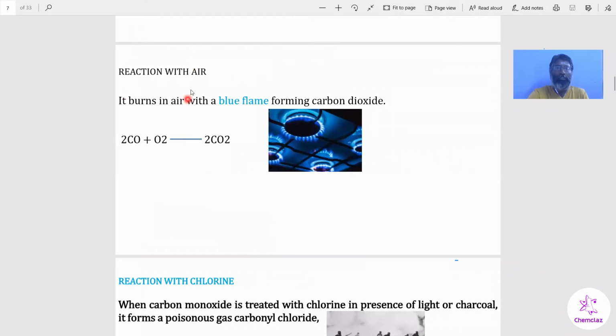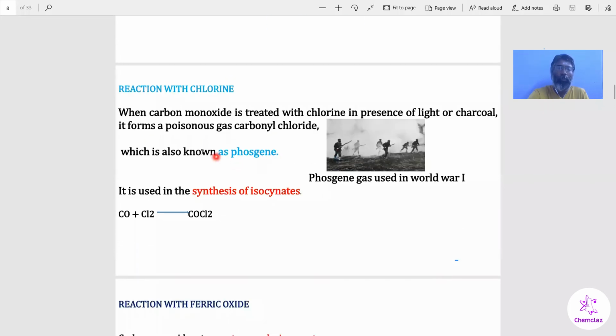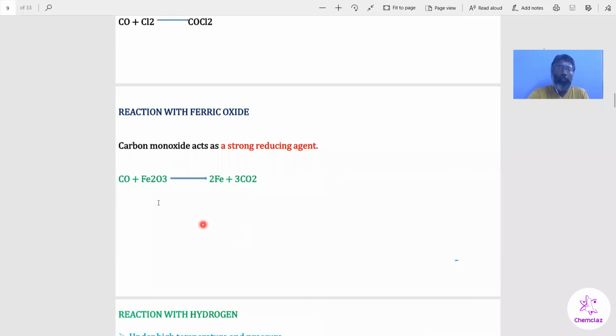So this one is the reaction with air. Carbon monoxide reacts with oxygen and gives carbon dioxide. When carbon monoxide reacts with chlorine, it gives carbonyl chloride. This gas is called phosgene gas. Carbon monoxide reduces ferric oxide into iron, so it acts as a strong reducing agent.